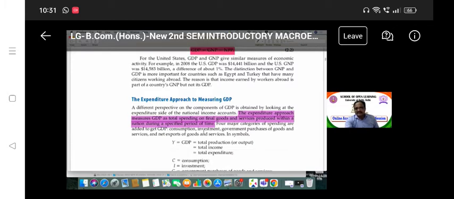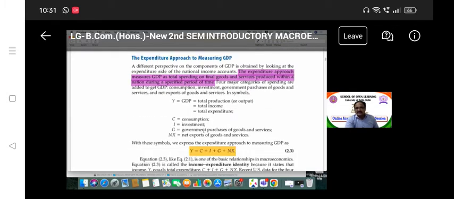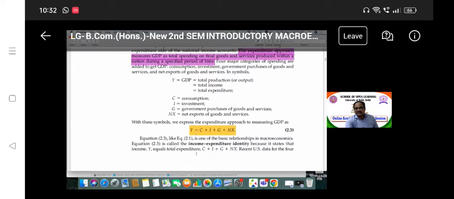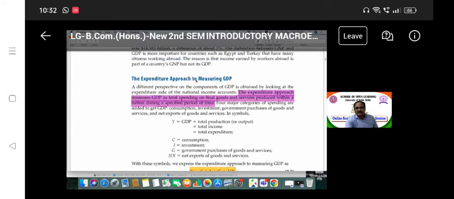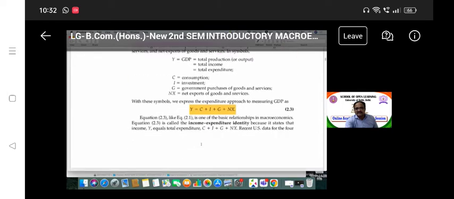The next, second approach is the expenditure approach. It is the approach to calculate the GDP as the total spending on final goods and services produced within a nation during a specific period of time. That means expenditure takes place by the household sector, the firm sector, the government sector, and net export. This is all in the form of expenditure. So what is the equation? Y is equal to C plus I plus G plus NX. This is the national income identity according to the expenditure approach.